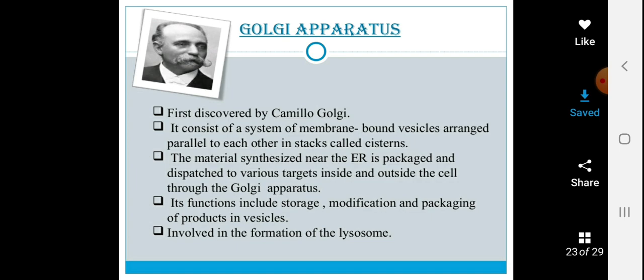It is involved in the formation of lysosome. Now lysosome is also called the suicidal bag, which majorly functions to eat all non-important substances lying inside the cell. So, for the formation of lysosome, Golgi apparatus is also helpful and involved.